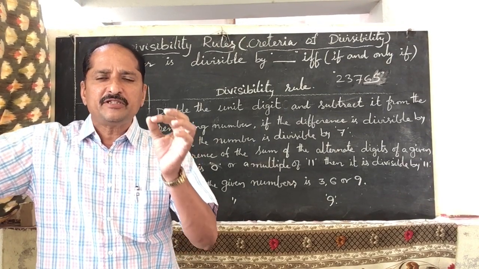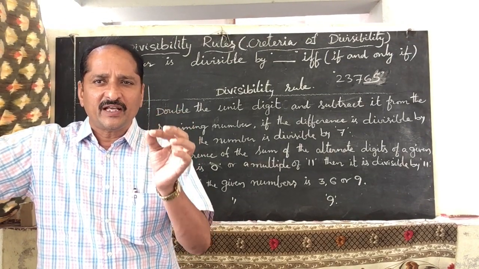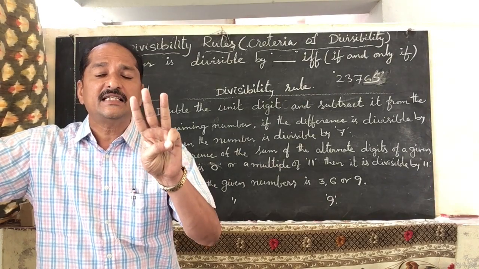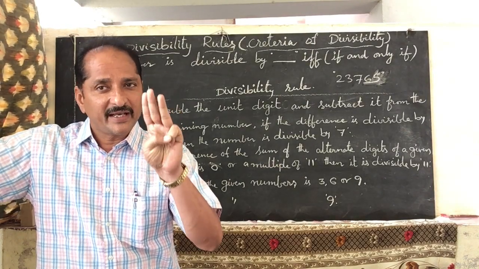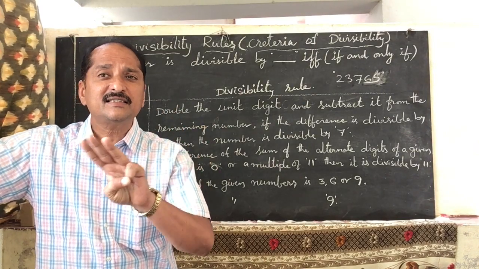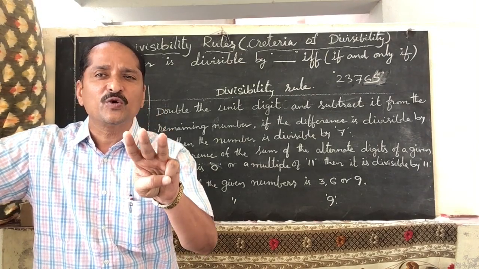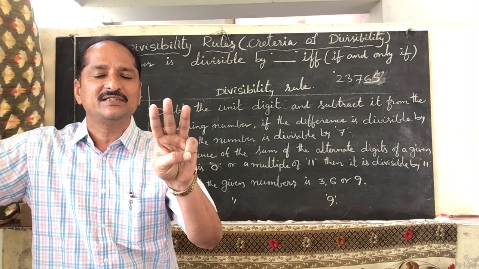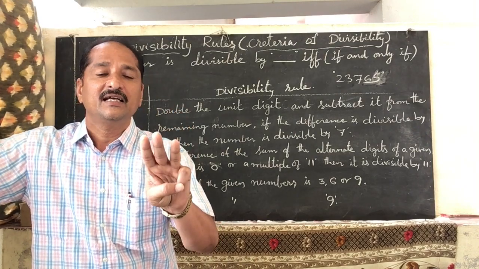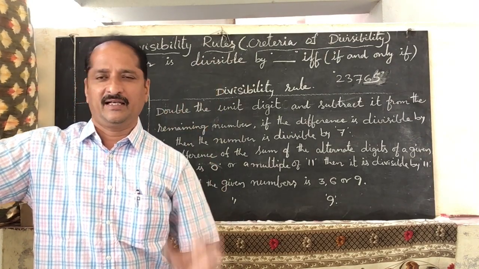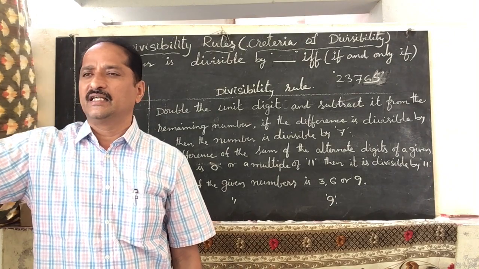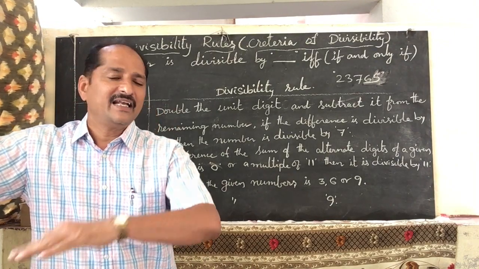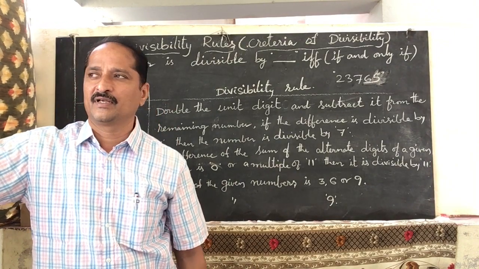A number is divisible by 8 if and only if the last 3 digits of a given number are divisible by 8 or the last 3 digits are zeros. If the last 3 digits are zeros, or the last 3 digits are divisible by 8, then that number is divisible by 8.